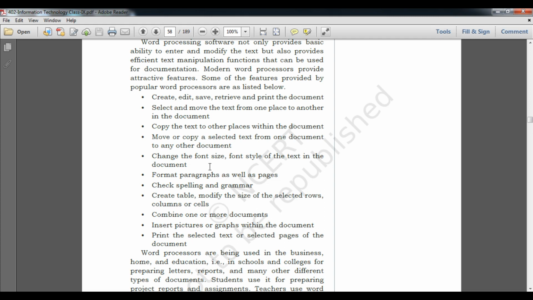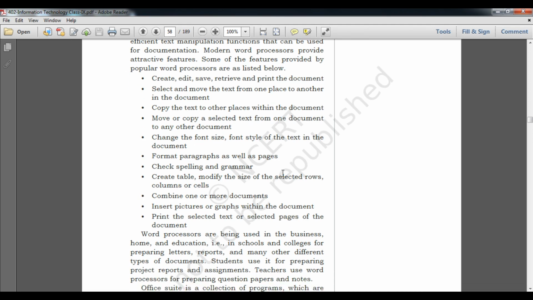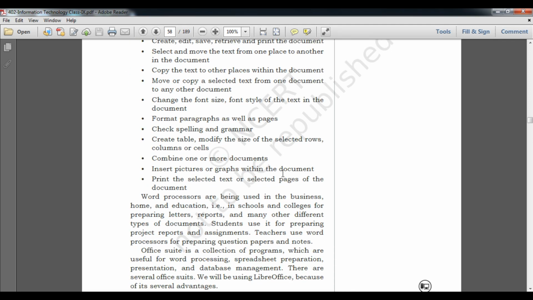Yes, that is character formatting. Font style, that is the writing style in the document. Format paragraphs as well as pages. Whatever page you have, according to that you can change the paragraph format also.